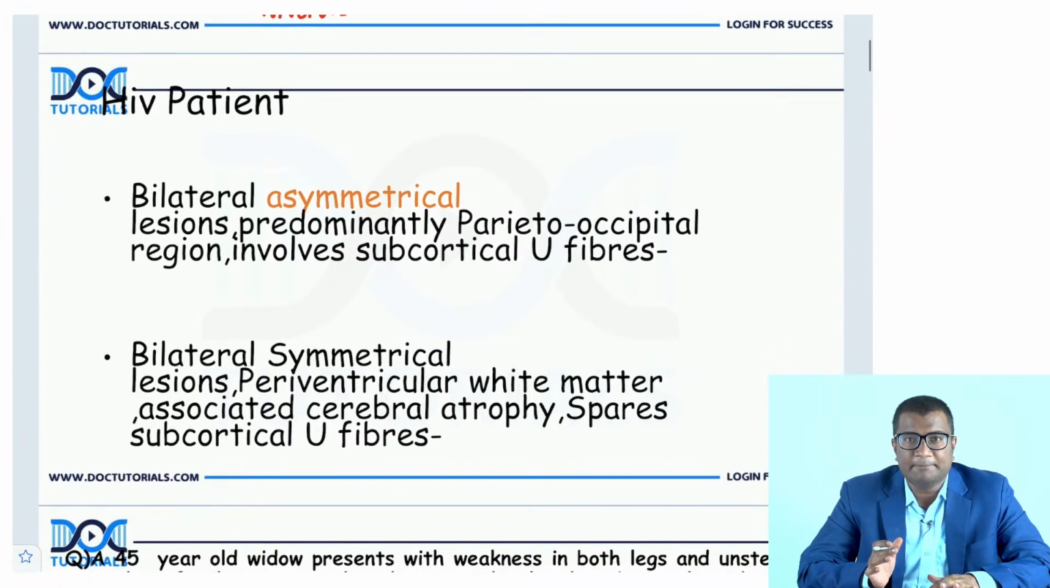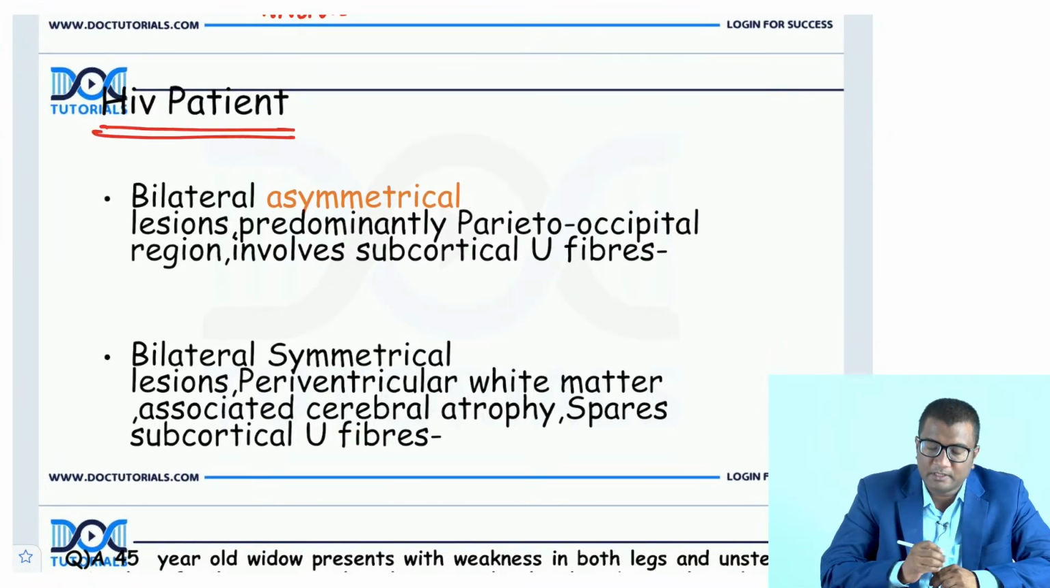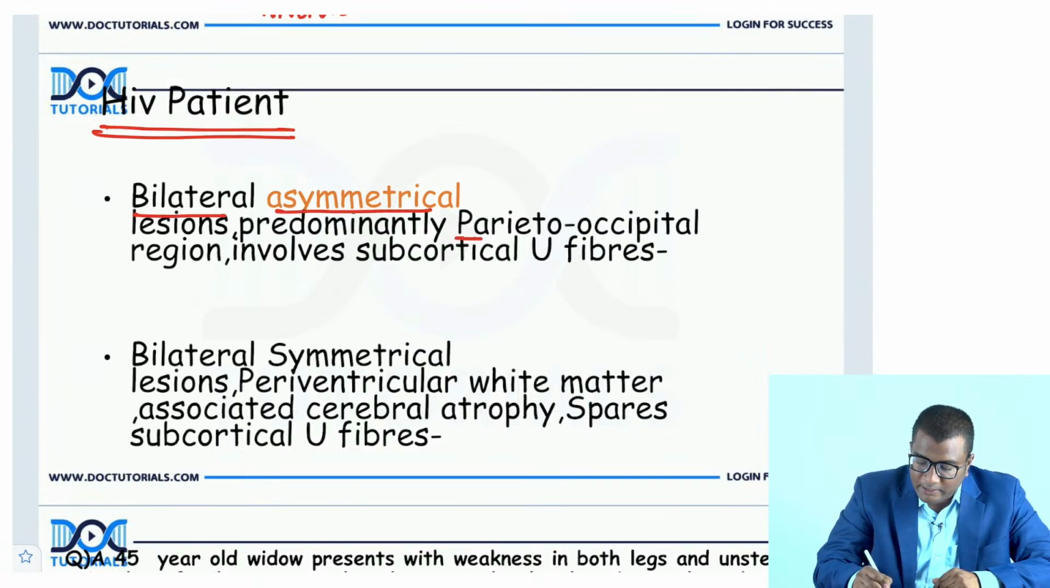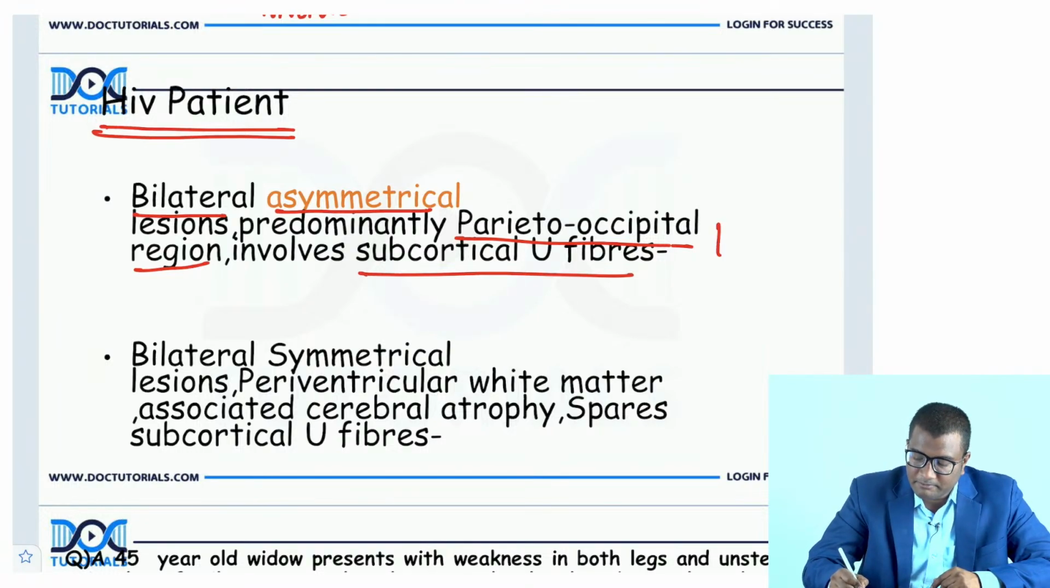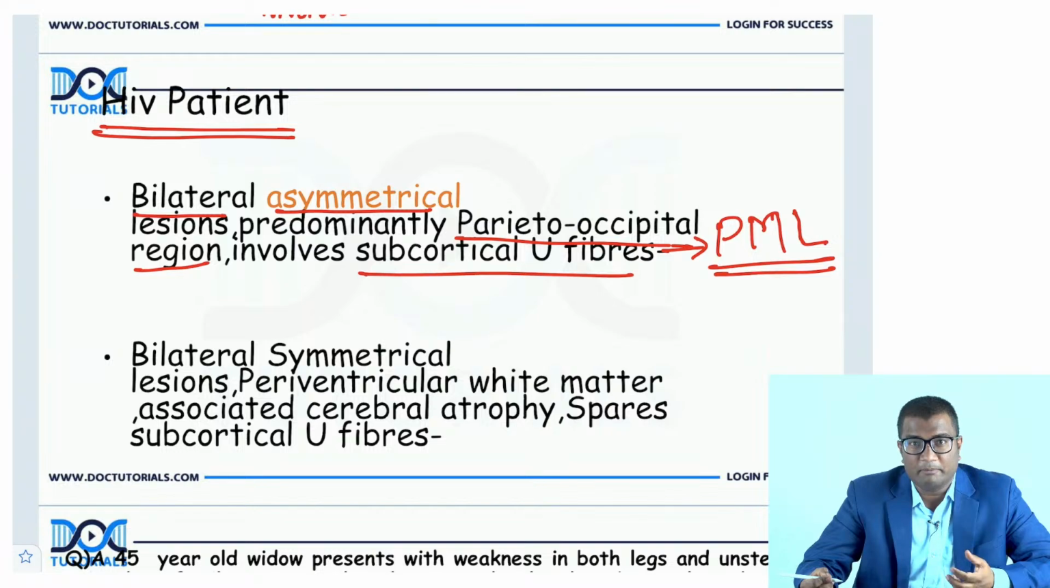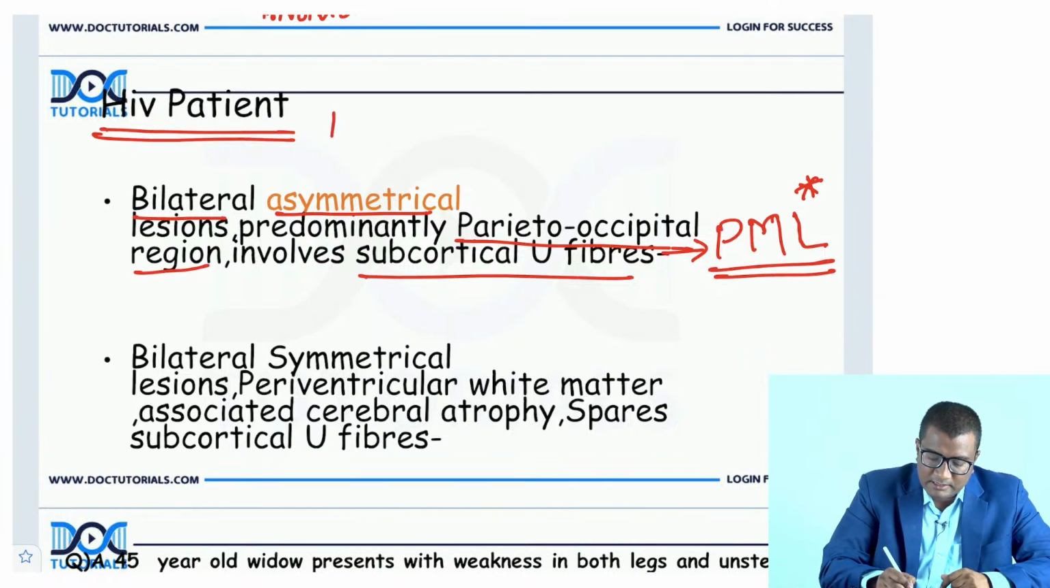So tomorrow in the exam, if you are getting a HIV patient and there are bilateral asymmetrical lesions, predominantly on the parieto-occipital, sometimes on the frontal also, but predominantly on the parieto-occipital region, involving subcortical U fibers, please remember it as PML, progressive multifocal leukoencephalopathy. So progressive weakness was there, multifocal involvement, patchy involvement, white matter involvement, even the subcortical U fibers are involved. Progressive multifocal leukoencephalopathy.